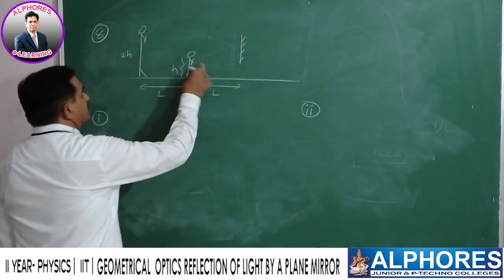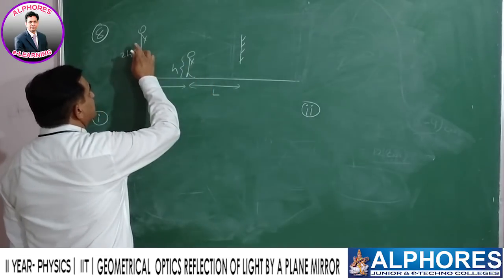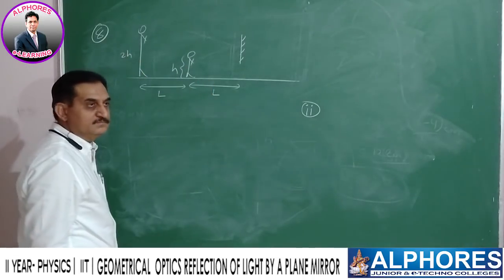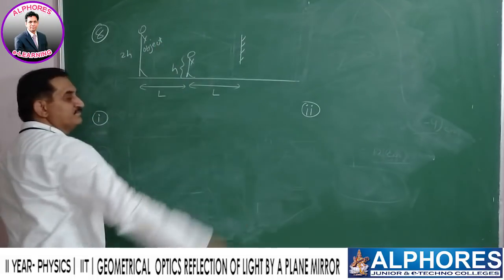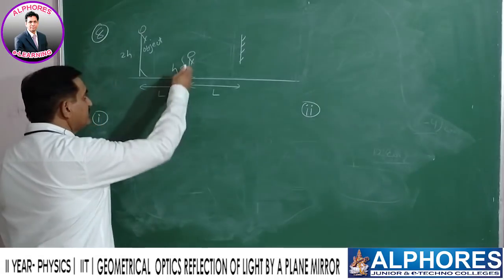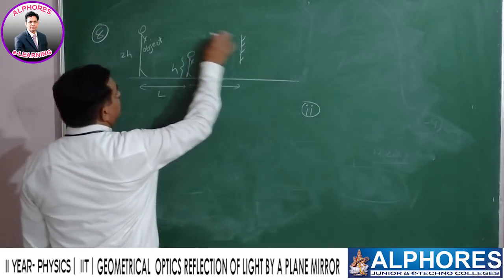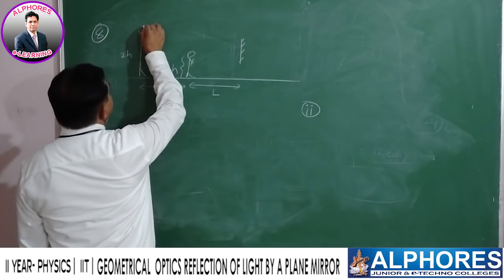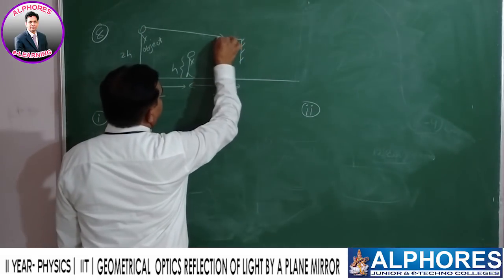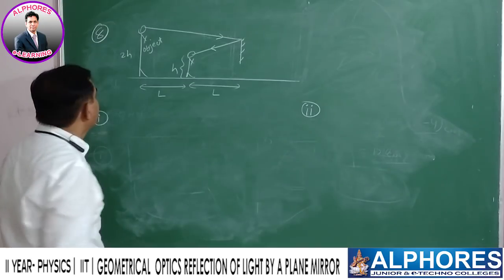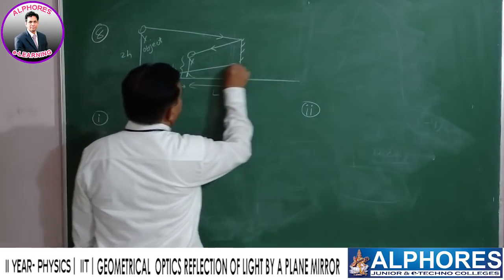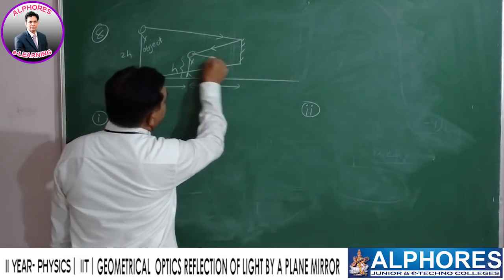See here, the boy wants to see the full image of his father. Father is the object, and he is the observer. Now the light ray from the head incident on this plane mirror undergoes reflection, and the ray from the foot incident on the plane mirror undergoes reflection.